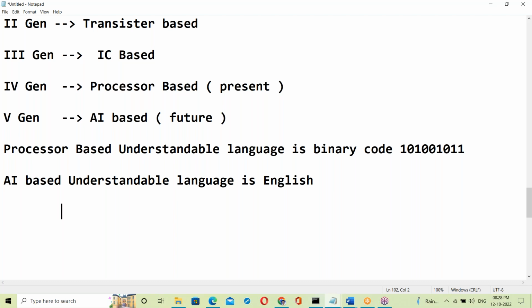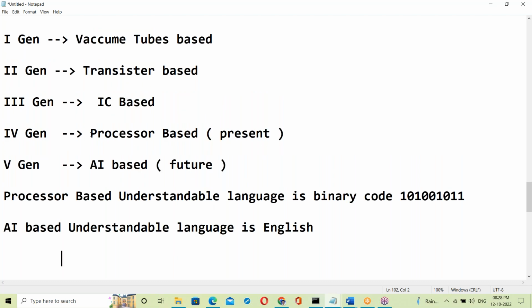Okay, that is AI based. So the present generation is processor based. The processor's understandable language is binary code. This binary code is a low level language, system understandable. A user understandable language is a high level language.